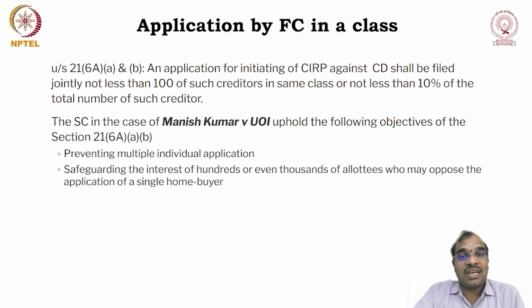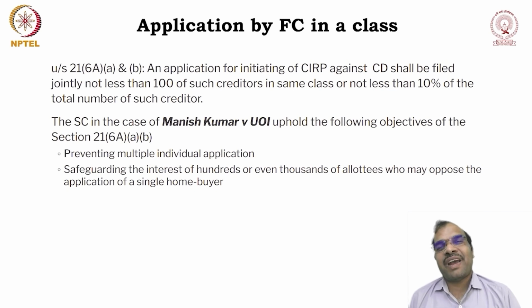Then, safeguarding the interest of hundreds or even thousands of allottees who may oppose the application of a single home buyer. Suppose you are filing a case individually against one big real estate company. Obviously, when you are a small home buyer filing an application for insolvency or liquidation of a big real estate company, the company may say that he is filing the application with malafide intention and his application must be rejected.